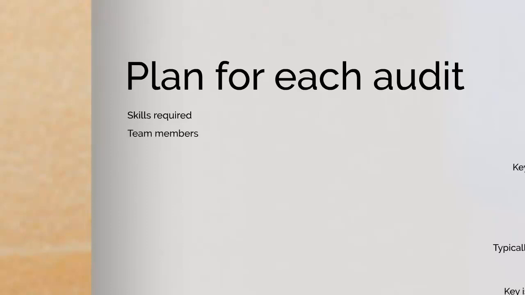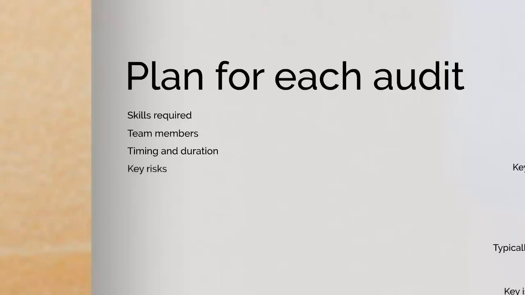We then move on to look at the team and members, because of course you've got to think, well, how many team members will this audit need? What skill levels do these team members need to be at? Then we'll move on to timing and duration. Can you see these are just really the practicalities of the specific audit? So here we'd be looking at timing and duration, making sure that the timings are okay for the audit team, but also, of course, for the department that's going to be audited. And let everyone know how long it's expected to take.